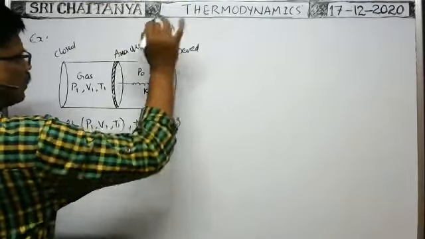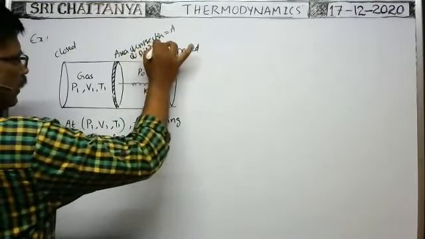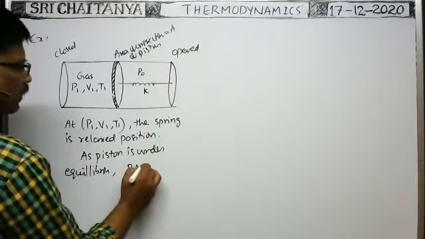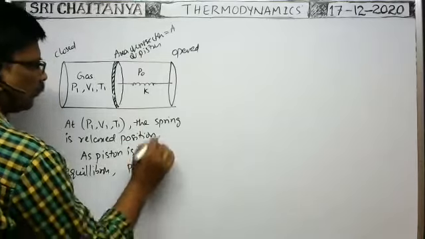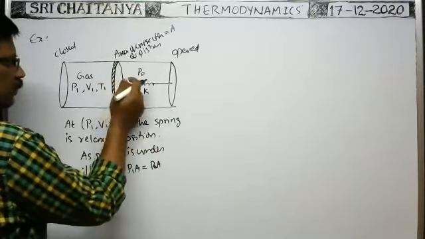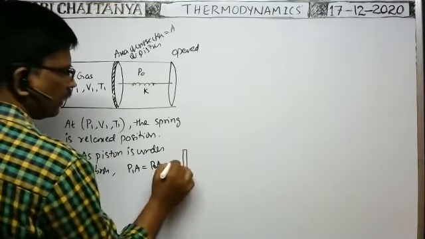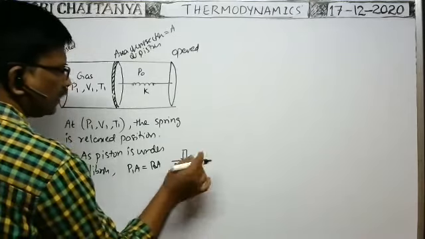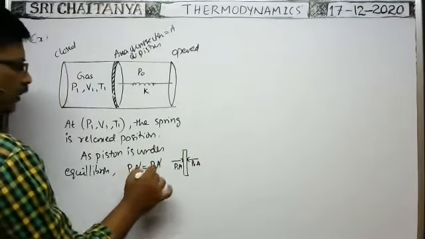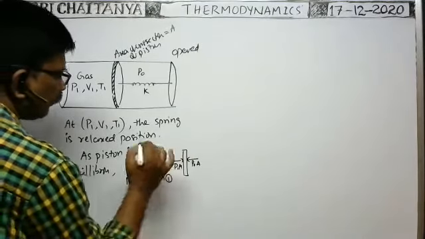So P1A is the force acting on the piston towards the right, and P0 into A, atmospheric pressure into area of cross section, gives the force acting on the piston towards the left. Even then, as the piston is under equilibrium, definitely P1 is equal to P0. That condition is given indirectly.